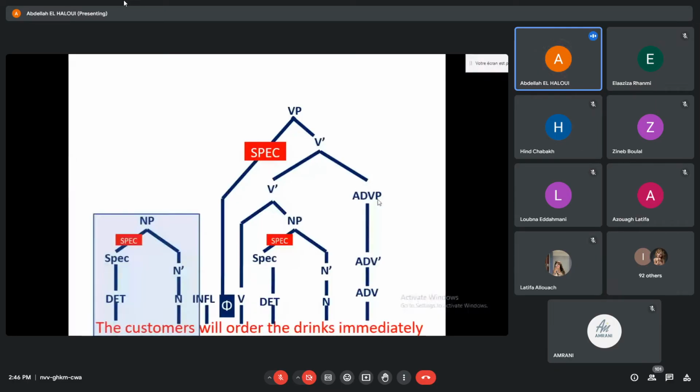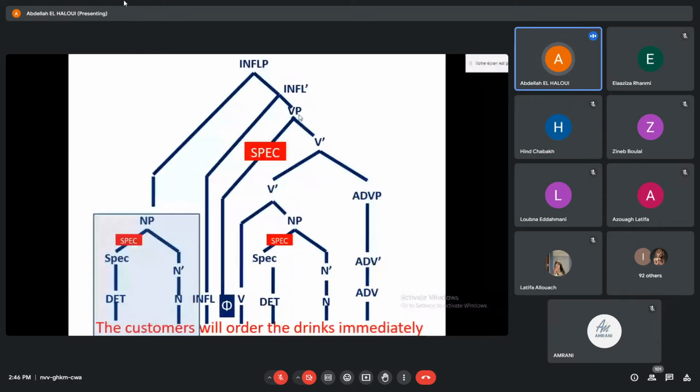I will project INFL into INFL bar. Remember, INFL takes the VP as a complement. Then the subject, and then I will get to the level of inflectional phrase. In this case, I don't need to go to CP because I don't have a complementizer. Do you have any questions about this tree diagram?